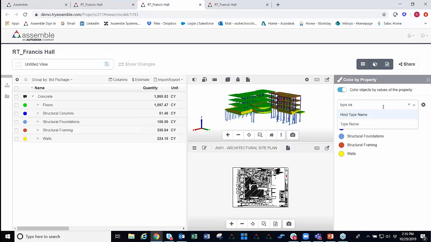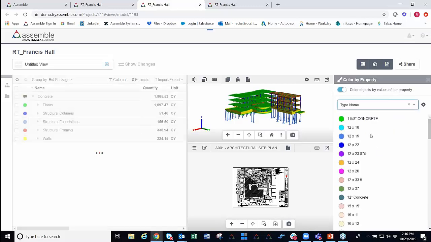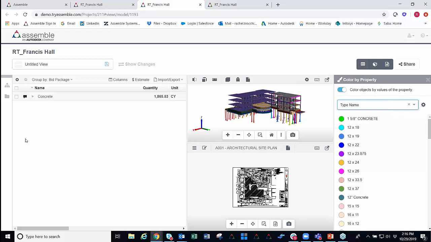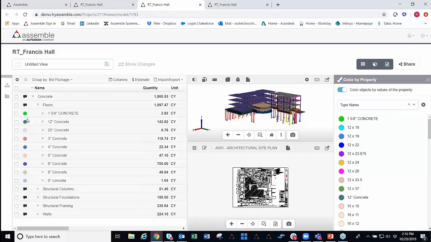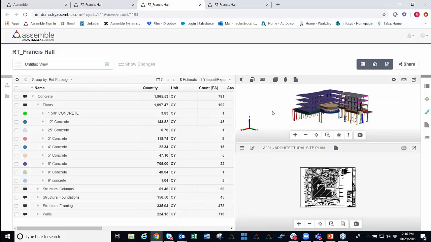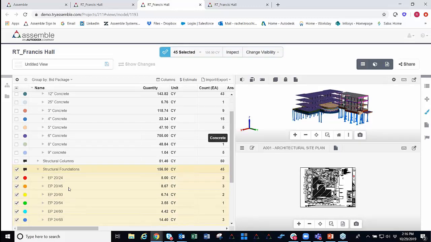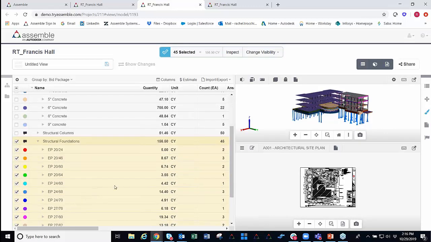But we can also get a little bit more granular and actually reorganize by our type name. Then as we drill in through here, we get the breakdown for our colors of each type. And then we also have our 2D sheets in here to validate some of this information as well. So let's just say I want to make sure that I actually grabbed all of our structural foundations in here.